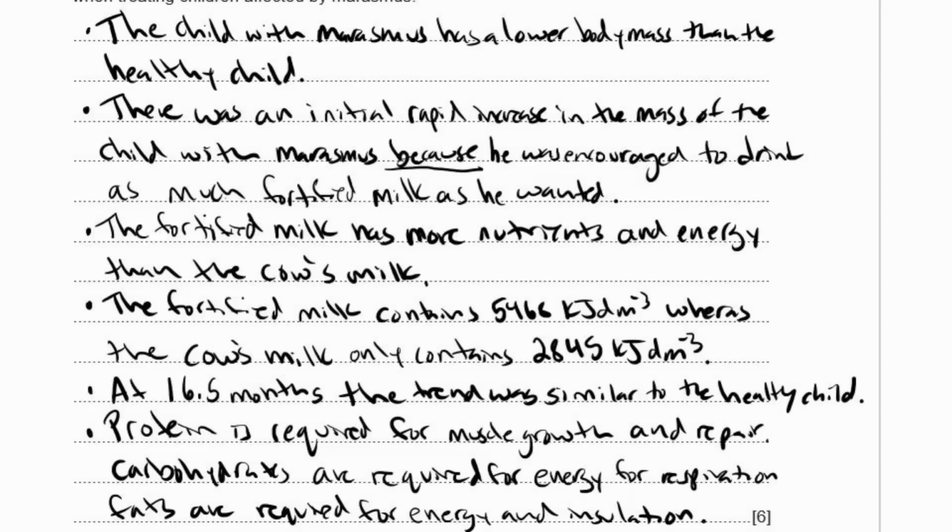All right, you could also quote another data point from the graph saying that initially at 13 months, the body mass of the child with marasmus was 4 kilograms and the healthy child was 6.75 kilograms, but at 20 months, the child with marasmus was 10.5 kilograms and the healthy child was 10.3 kilograms. Okay, so that's another thing you can put down. So there's a lot of information you can put in.